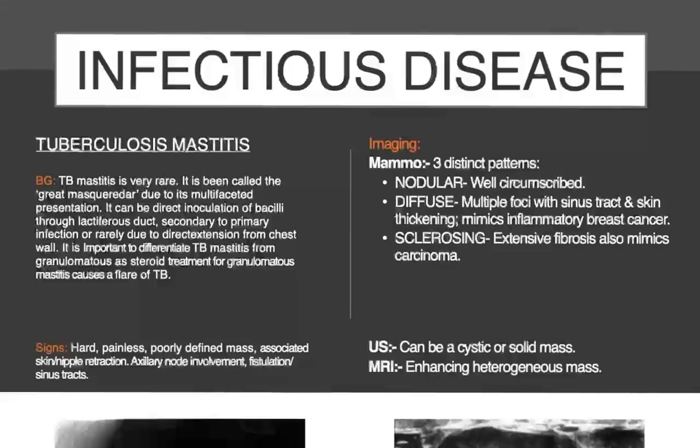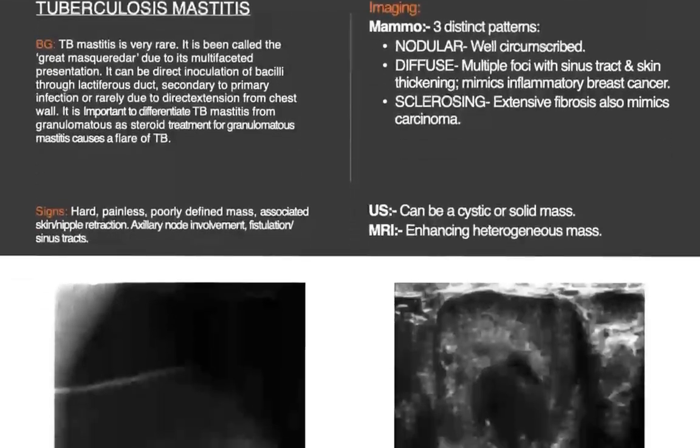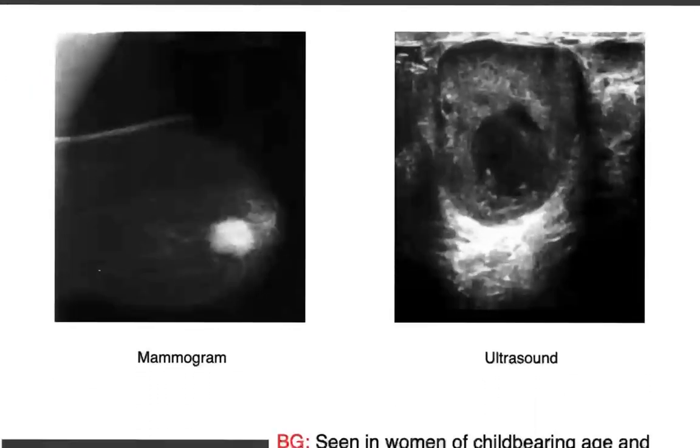Imaging wise, on mammography, three distinct patterns are seen: nodular, diffuse, and sclerosing. Nodular is well circumscribed. Diffuse has multifoci with sinus tract and skin thickening, mimicking inflammatory breast cancer. Sclerosing, extensive fibrosis, also mimics carcinoma. On ultrasound, can be cystic or solid mass; MRI shows enhancing heterogeneous mass. These are the following images.